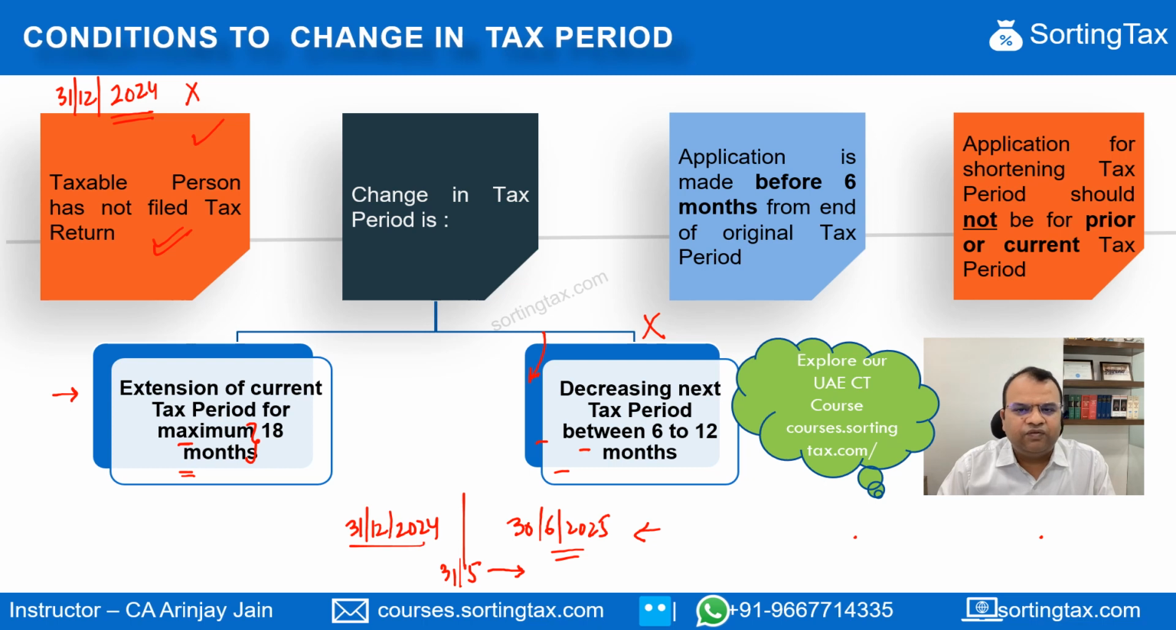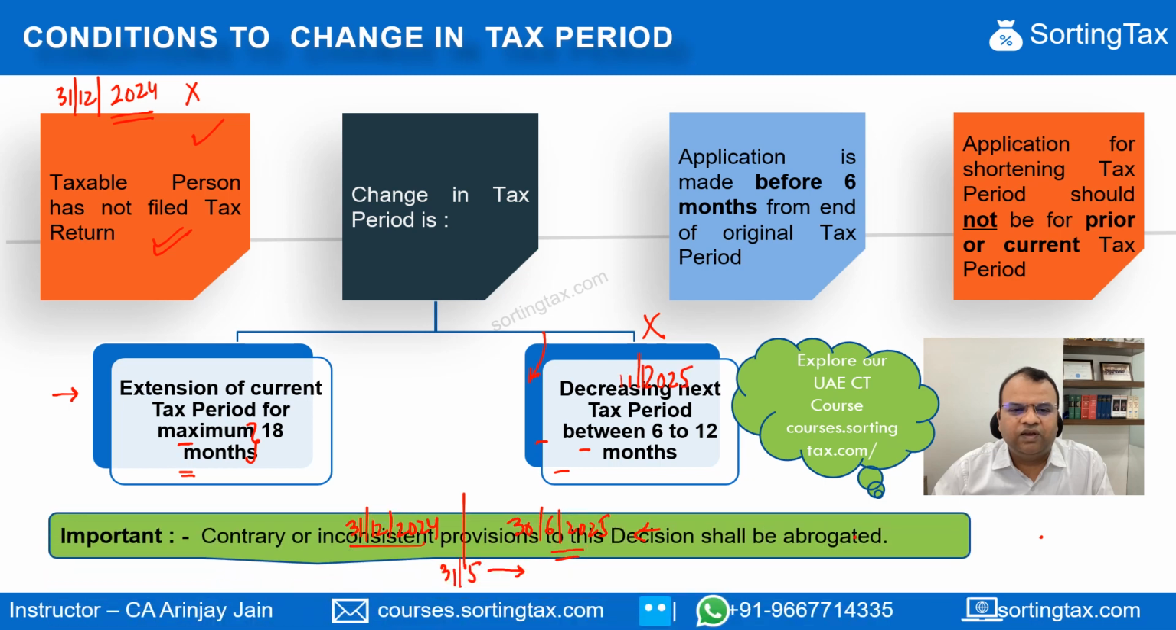And the application for shortening of tax period cannot be in respect of the current tax period or for a prior tax period. What this means is if you follow calendar year and currently you are on 1st of January 2025, right? You can't make an application to reduce the taxable period for 2025 or any year prior to this. So these are the conditions which relate to the change in tax period.